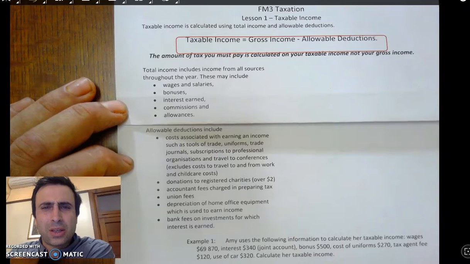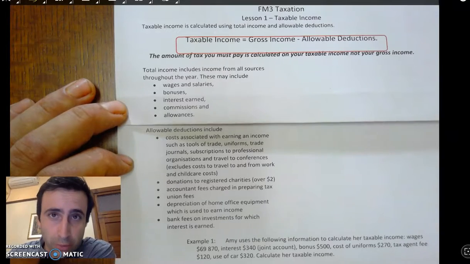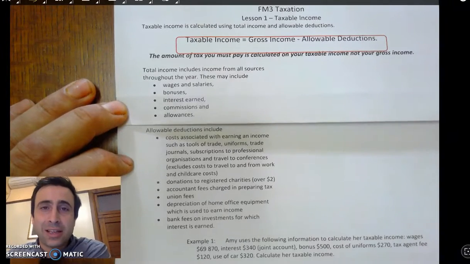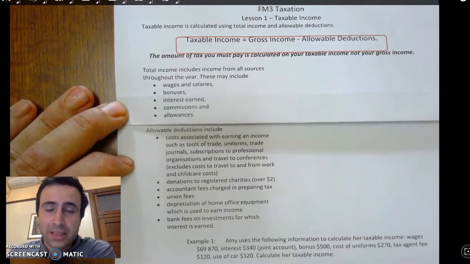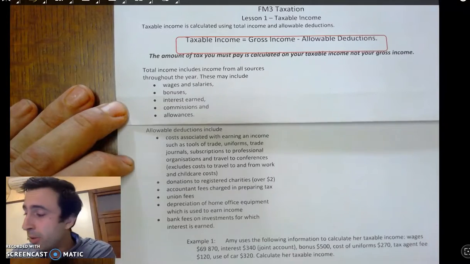So I couldn't, for example, deduct my car unless I used my car for work. I couldn't deduct anything from my taxable income unless it's somehow related to my income and how I earn.